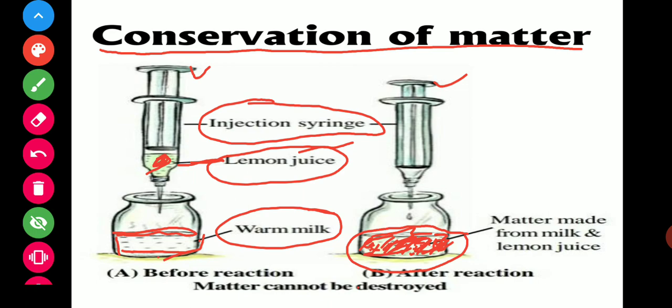It forms a precipitate, which looks like paneer. So what will happen? The matter is conserved. Matter is neither created nor destroyed.